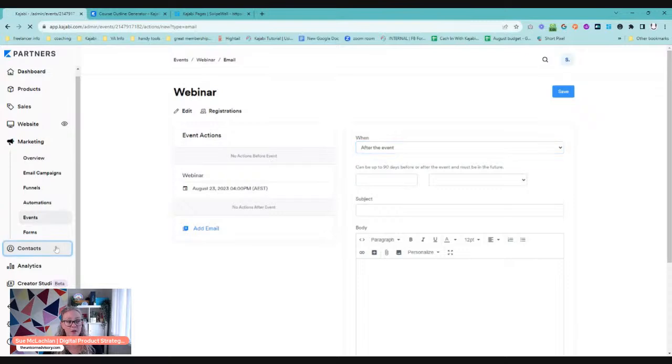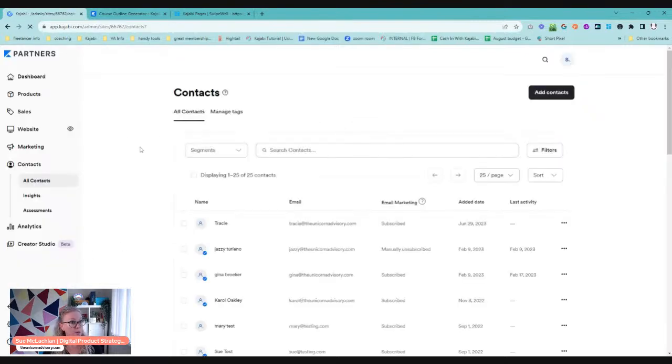Your contacts and your CRM. This is where you will have all of the contacts, the people who have signed up to your list. You can come in here, and this is just my test one, but you can add contacts. The only thing you can't do on a Kajabi trial, everything else is functional, you can take payments, everything, but you can't import a list.